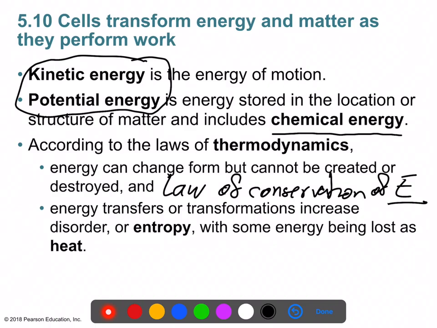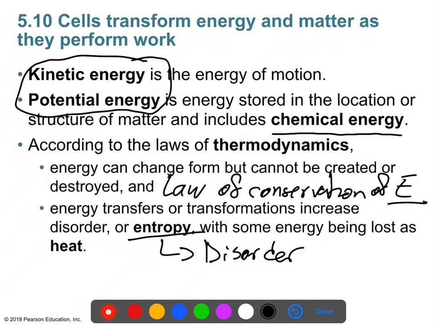The second law is the law of entropy. So what is entropy? Entropy is just a fancy way of saying disorder. And what this law says is that there is a natural tendency for things to head towards disorder. There's a natural tendency for things to fall apart and for energy to go from high energy to low energy.